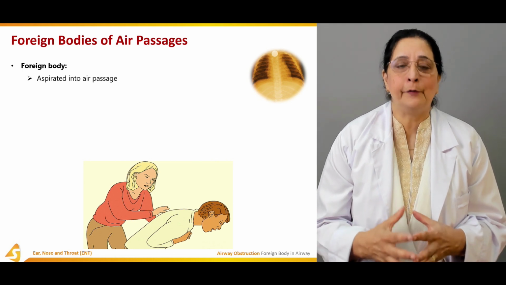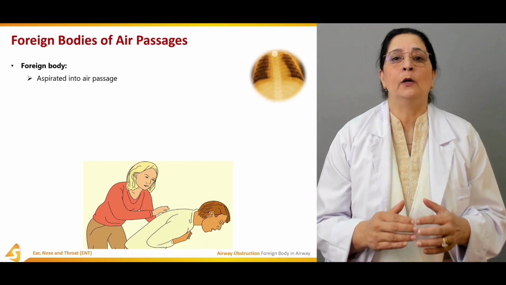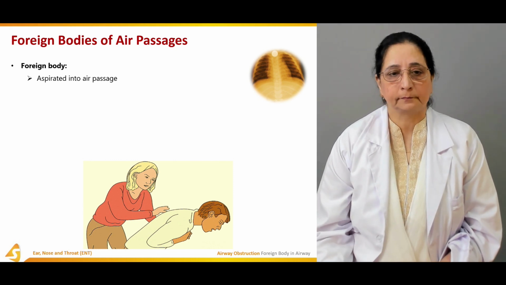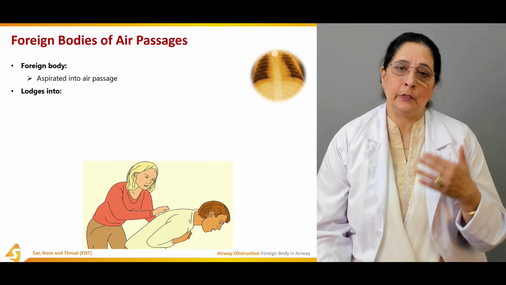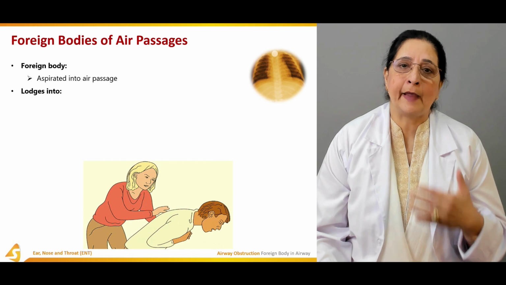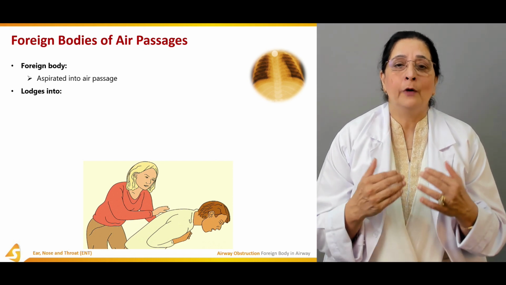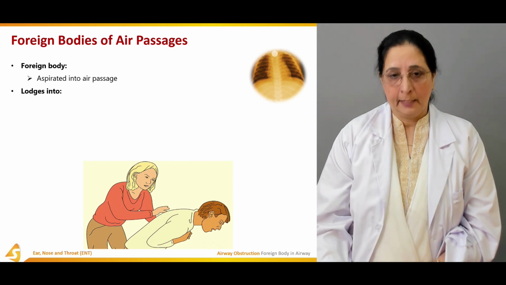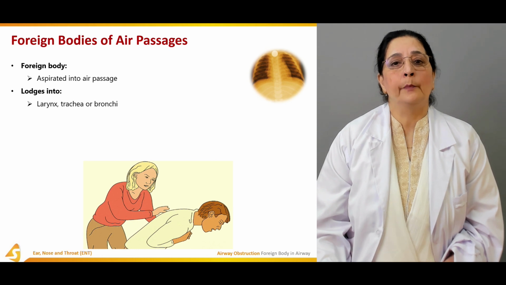So foreign bodies are aspirated in the airway passage. They can lodge into different sites. So different sites can be affected by the foreign body that is aspirated. We have the larynx, trachea or bronchi.